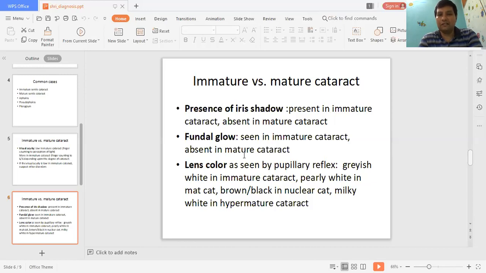And most importantly, the lens color: when you shine a light in the patient's eyes, what you see through the pupil is nothing but the lens. That is also called the pupillary reflex. The pupillary reflex is grayish white in immature cataract, while it is pearly white in mature cataract. It is brown to black in nuclear cataract and milky white in hypermature cataract. Let us see some of the images too, so that you can get a clear idea of that.